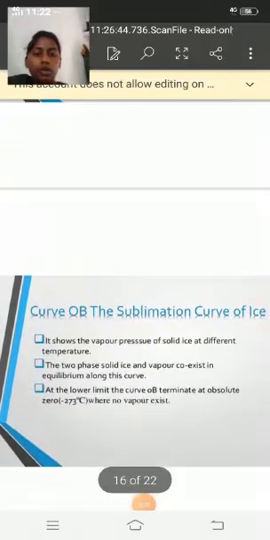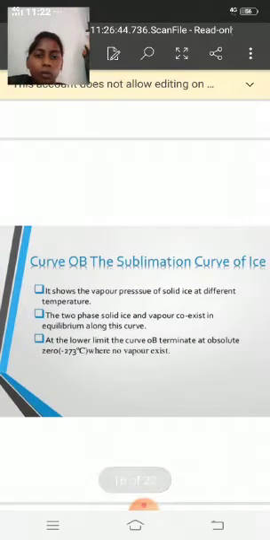Next, go to the sublimation curve. Curve OB is the sublimation curve of ice. It shows the vapor pressure of solid ice at different temperatures. The two phases, solid ice and vapor, coexist in equilibrium along this curve. At the lower limit, the curve OB terminates at absolute zero, where no vapor exists.